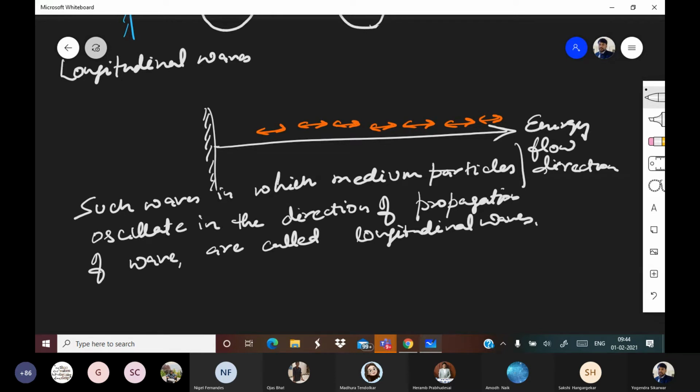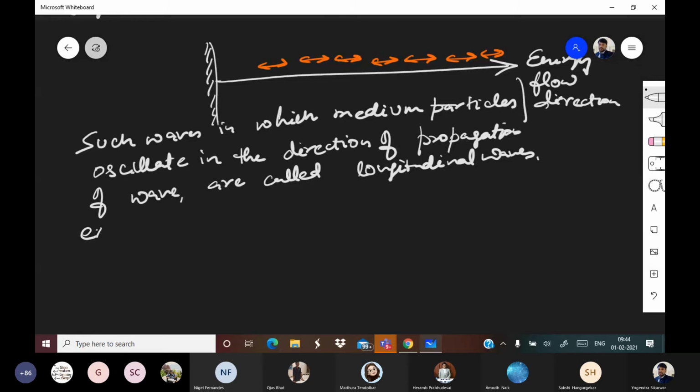Can you give me some examples of longitudinal waves? Anyone? Sound waves. Sound waves are an example of longitudinal waves. Other than that, spring waves.